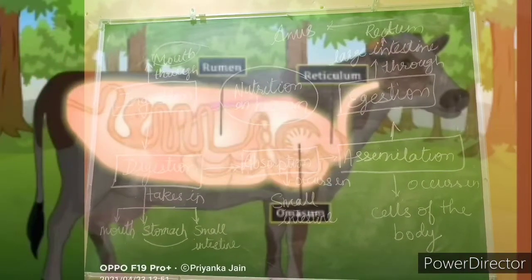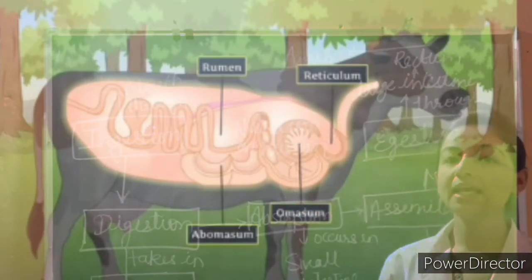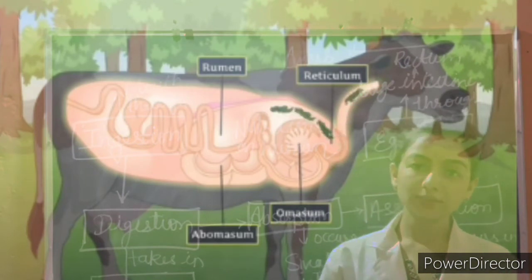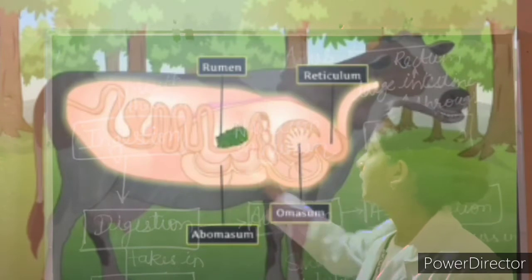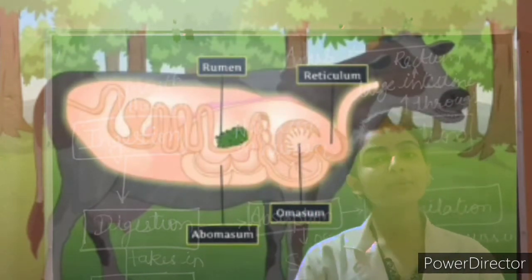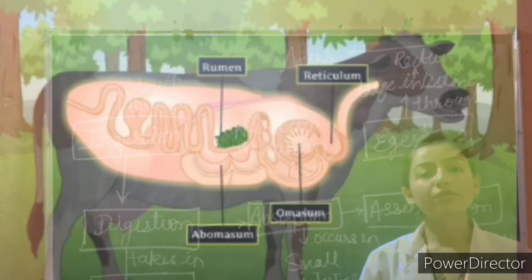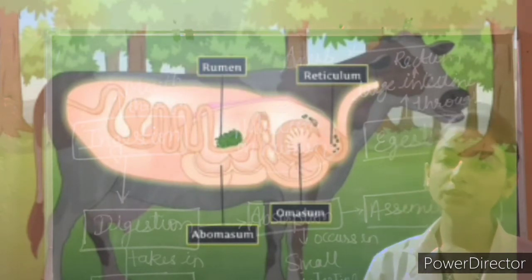Food that is swallowed goes into the first chamber called the rumen. We can see this cow here. You can see rumen, reticulum, omasum, abomasum. Here it is partially digested and is called cud.